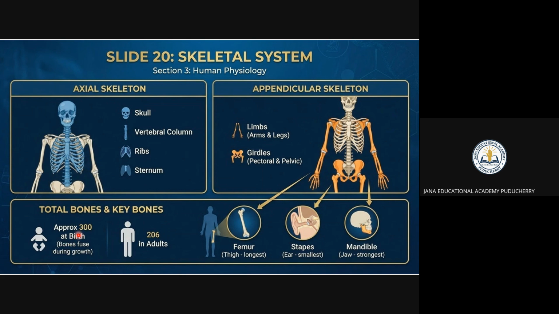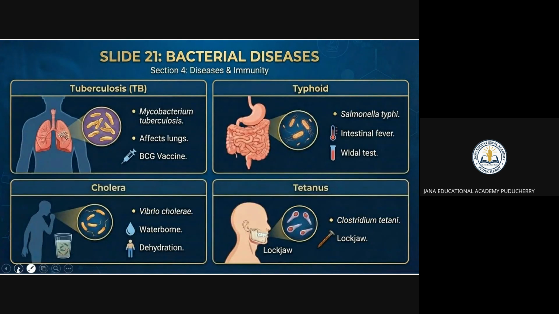For the newborn, 300 bones are there. When it becomes an adult, there are 206 bones. There are two types of skeleton, axial skeleton and appendicular skeleton. You have to remember this thing, right?